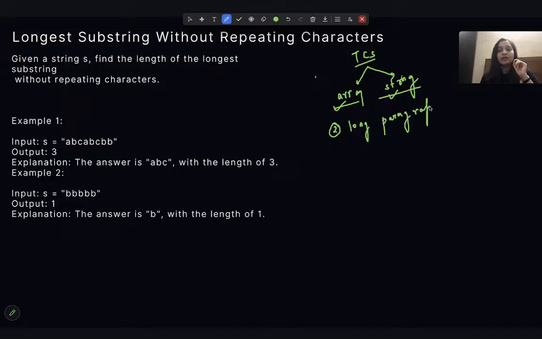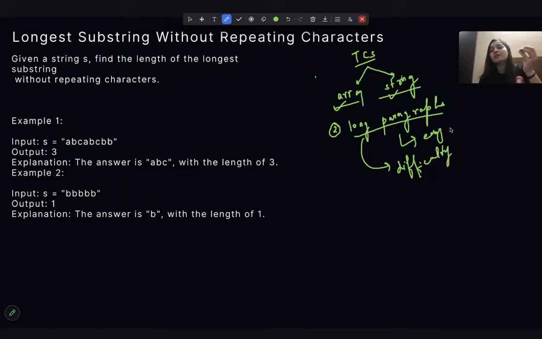Now, secondly, TCS generally gives a question in the form of long paragraphs, where the gist of the question might be easy, but understanding the paragraph becomes a difficulty in itself. So the paragraph's difficulty is higher, whereas the problem inside it is usually easier. So secondly, in arrays and strings, you need to prepare questions from long paragraphs.